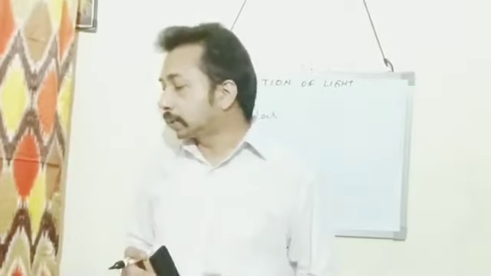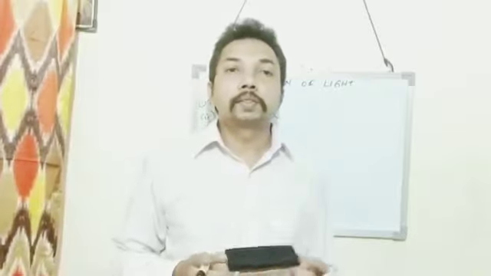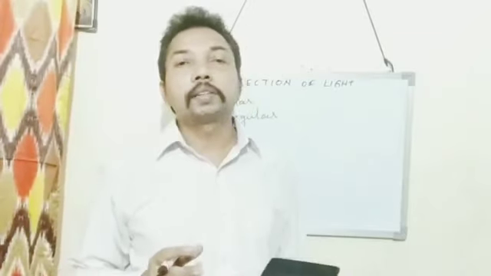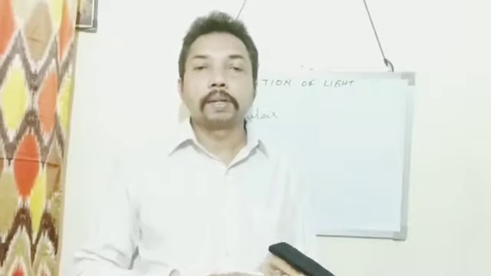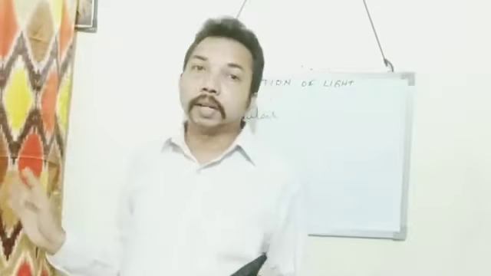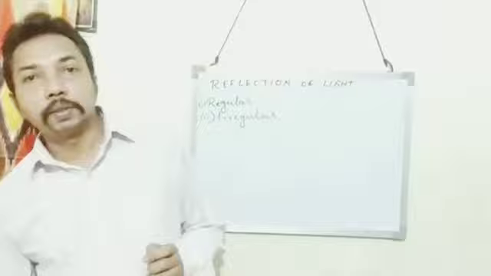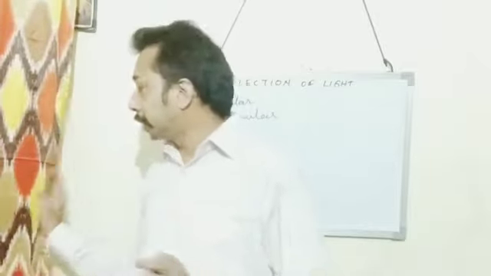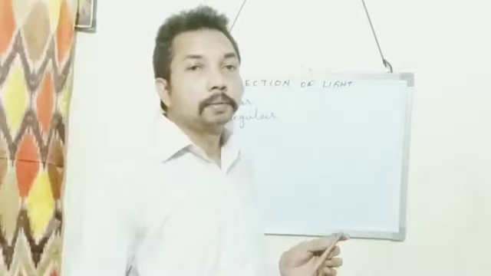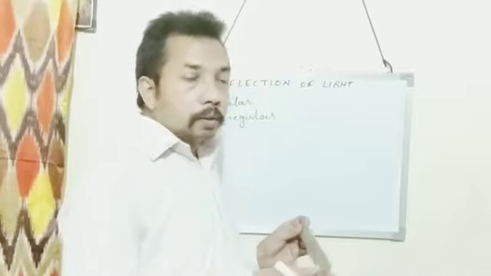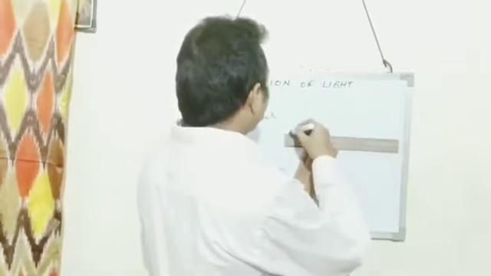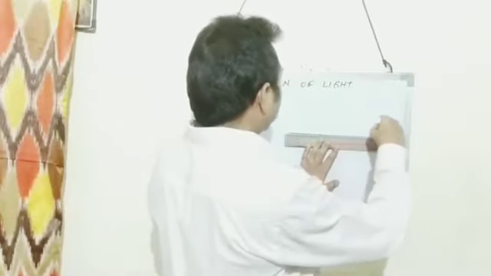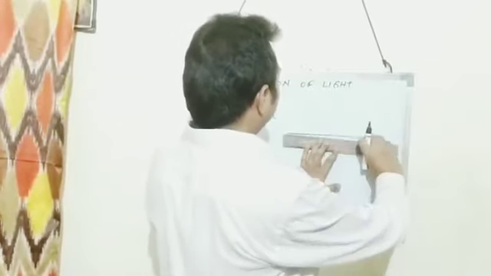Regular reflection takes place when light strikes a smooth surface. Let us see the diagram. The regular reflection takes place on a plain surface.